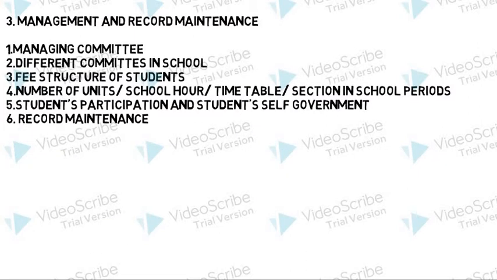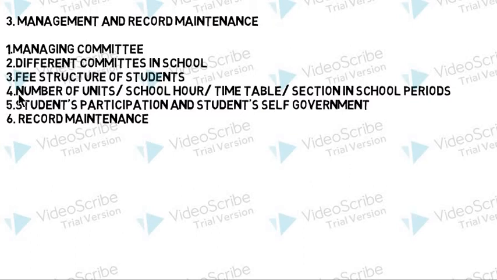Third unit is management and record maintenance. It has 6 subunits. The first subunit is about the managing committee. So what is a managing committee, and the functions of the school managing committee, all these things are in the first subunit. The second subunit is different committees in school. There are basically different types of committees in a school, as well as subcommittees. Here we will talk about those committees and subcommittees which are there in the school for academic purposes. Thirdly, fee structure of students. You know there is a fee structure of students, so here we have to study about the structure.